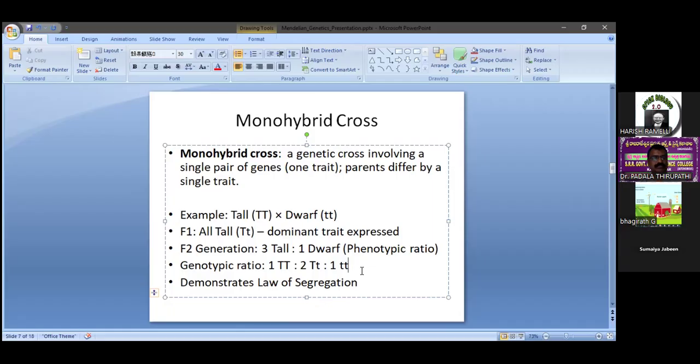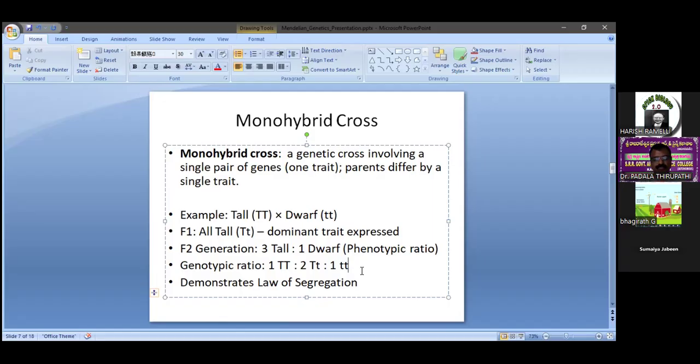There is no difference. Whatever the character you choose, position of the flower or color of the pod, shape of the pod, whatever the character you choose among 7, we always get 3:1 and 1:2:1. That is the thing that happens whenever Mendel does the hybridization experiment.